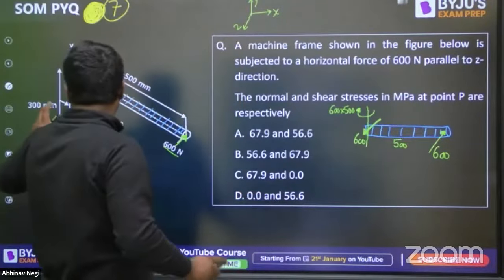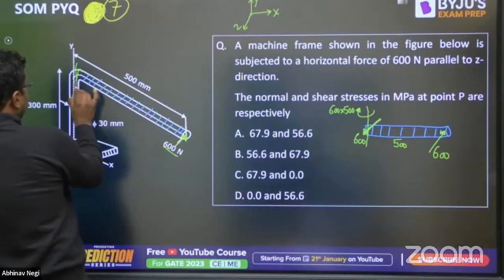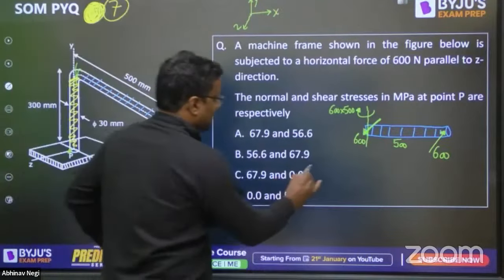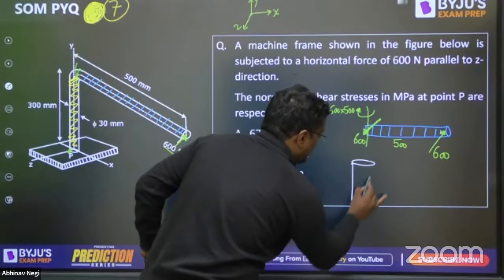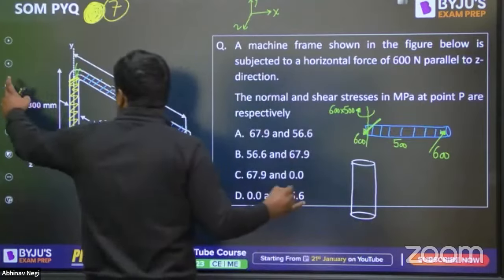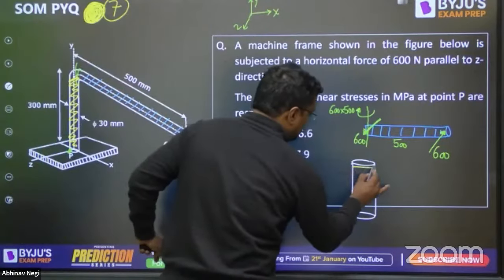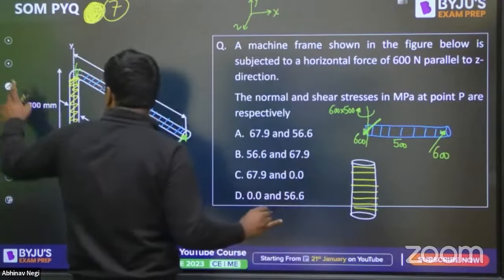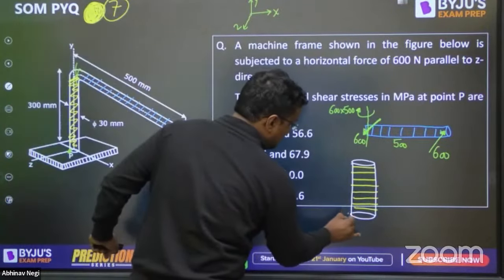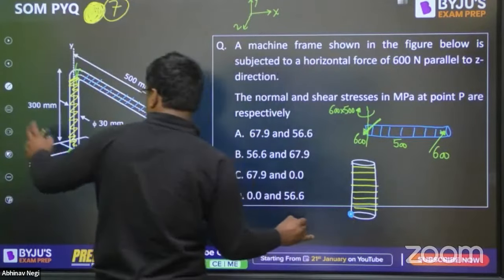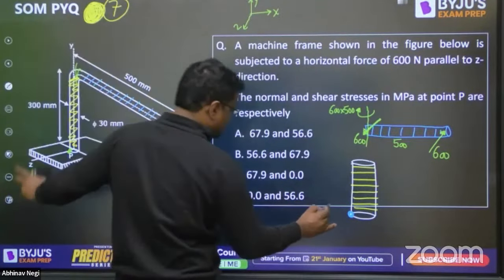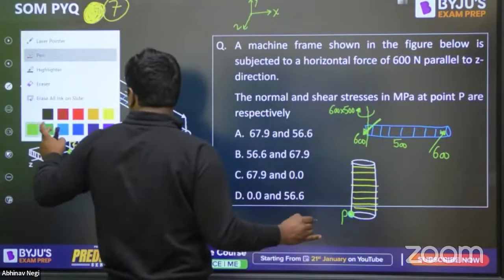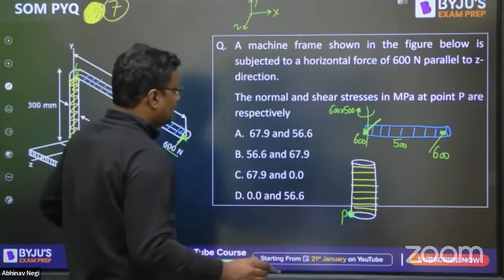Okay, now if I'm showing this part as the yellow, so here I am showing now the yellow part. Okay, my drawing is not good, but my imagination is a little bit good. So I'm trying to make you understand. And P point is here at the corner. Okay, so this is the P point at the corner. Diameter is 30 mm. Okay, so internal force are always equal in magnitude and opposite in direction.